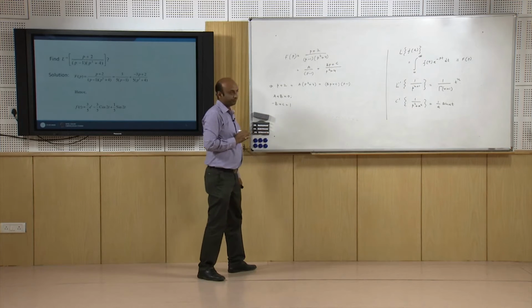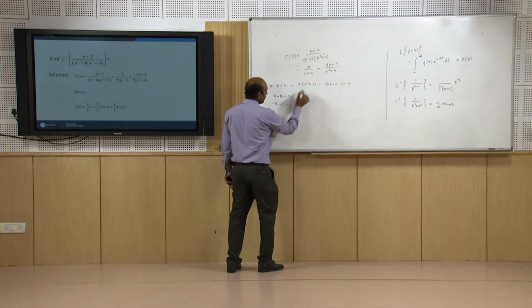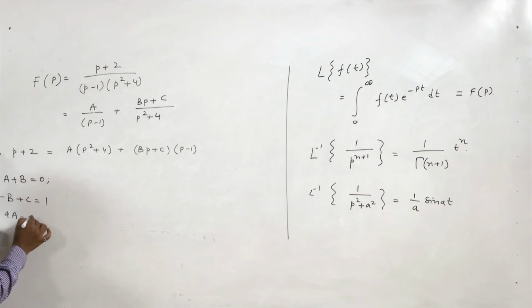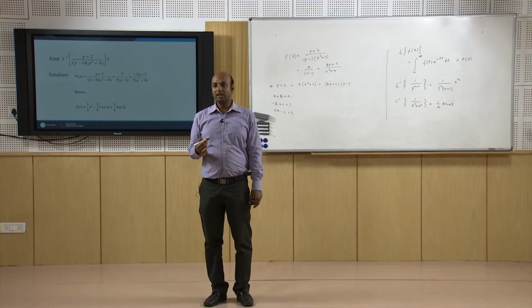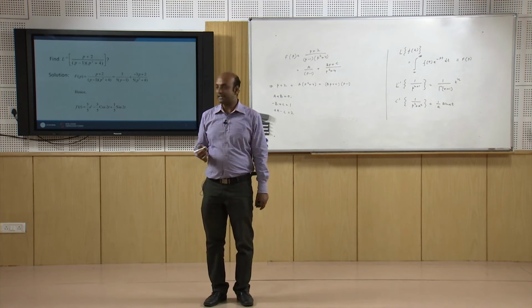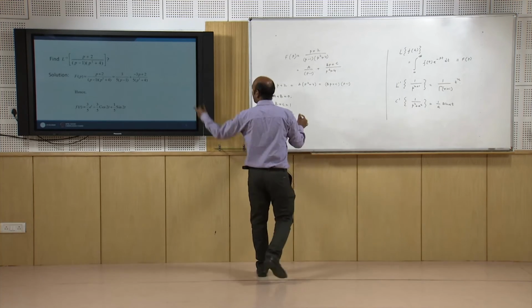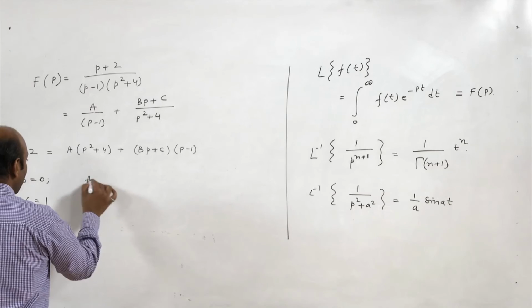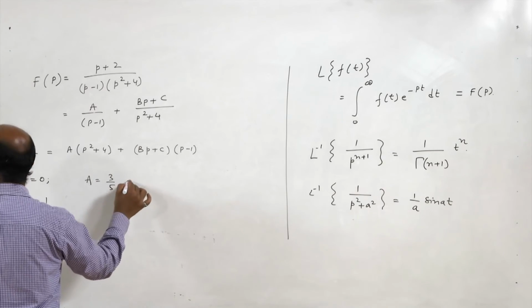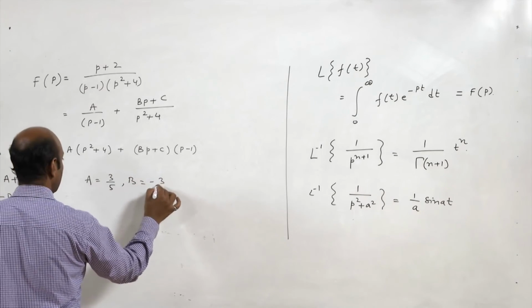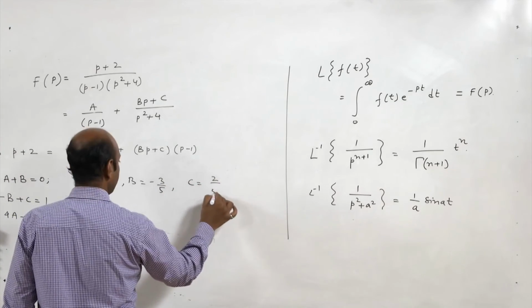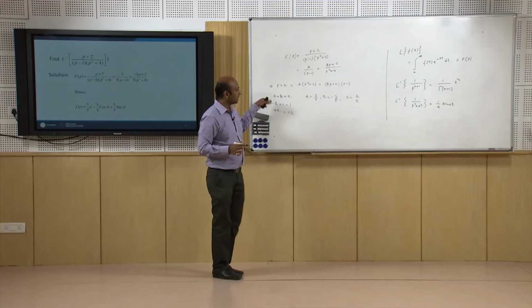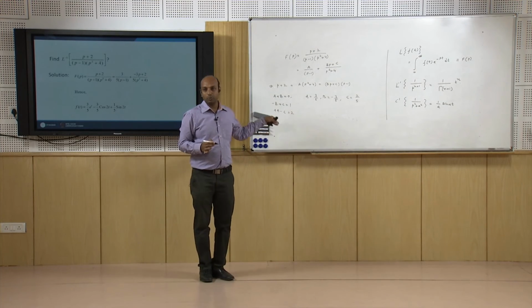The constant on the left is 2, and on the right it is 4A minus C. So, we have 3 equations with 3 unknowns, and we can find the values of A, B and C. A is 3 by 5, B is minus 3 by 5 and C is 2 by 5. You can easily compute this by solving these three equations.